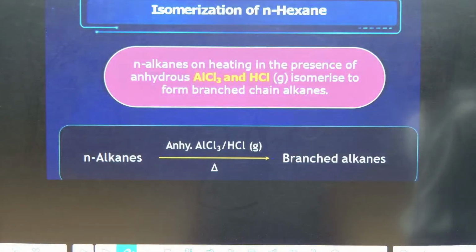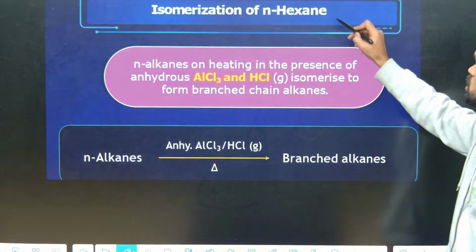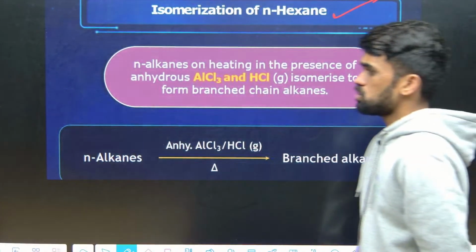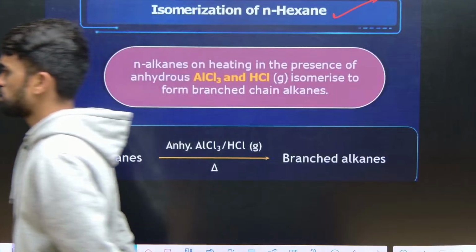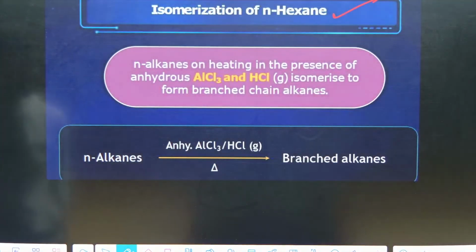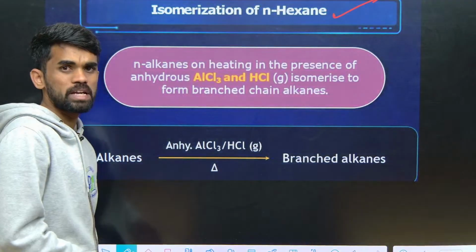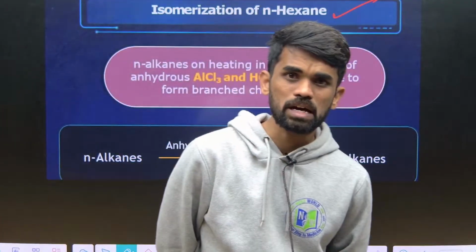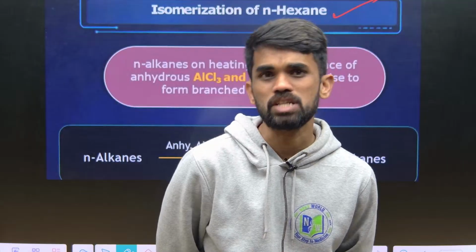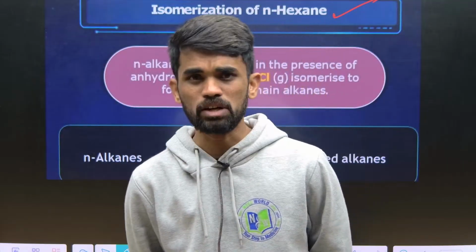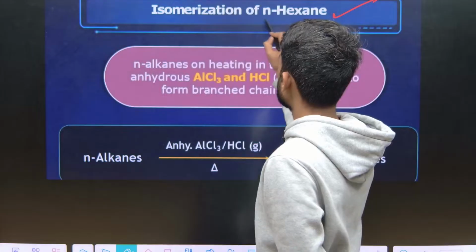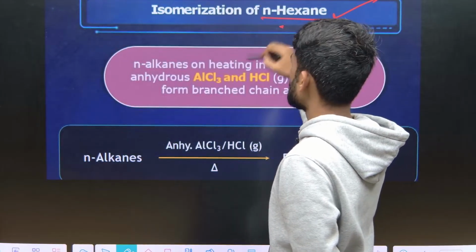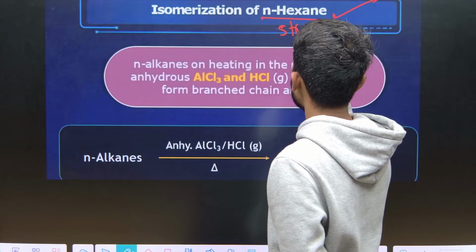It is very simple. And the next term, isomerization of N-hexane. So what do we mean by isomerization? Converting one compound into its isomeric form. What do we mean by isomers? Molecules having the same chemical formula, but differing in their structure or spatial arrangement. Here, particularly, isomerization means they differ in their structure. So these are forming the structural isomers.